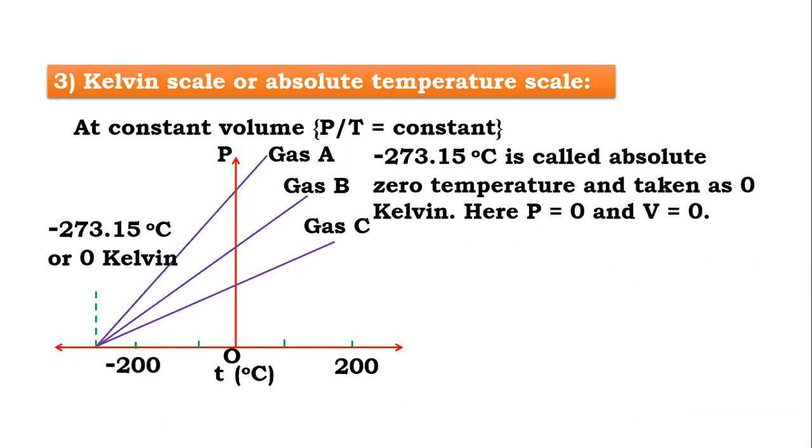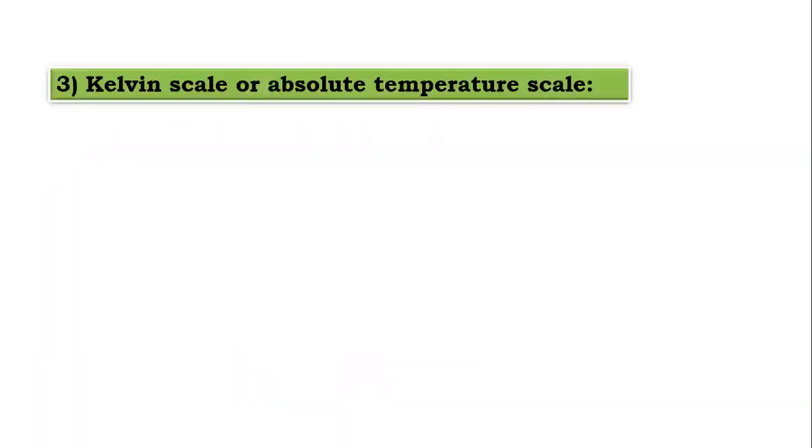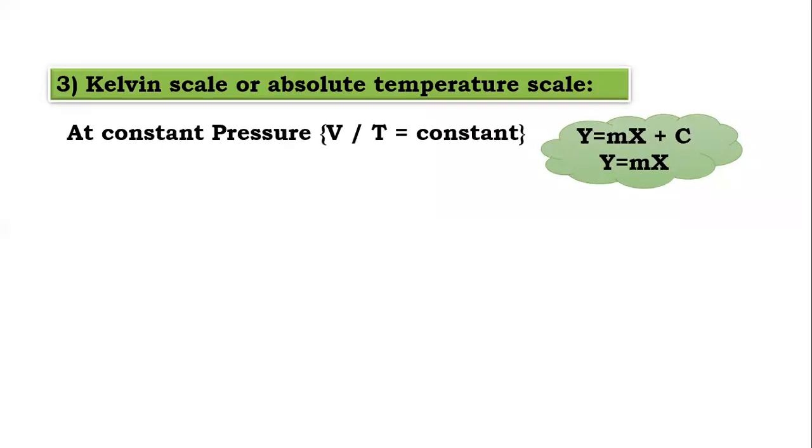Now, in a similar manner, we consider the gas equation PV is equal to RT. We considered volume constant. Now I can change the parameter. I keep the pressure constant and let me observe what we get. Now see here, we are keeping the pressure constant. So at constant pressure, by the gas equation, we can write V by T is constant.